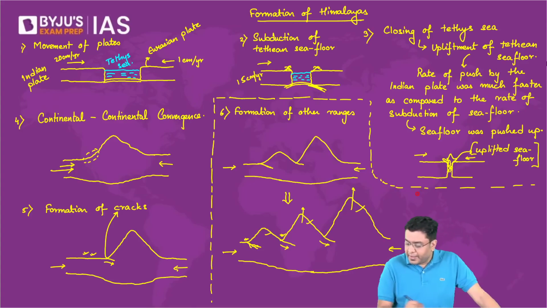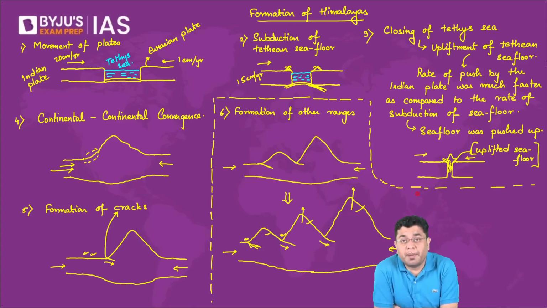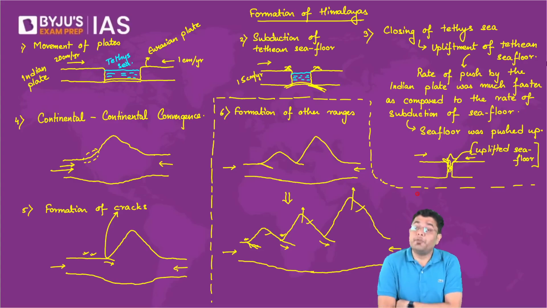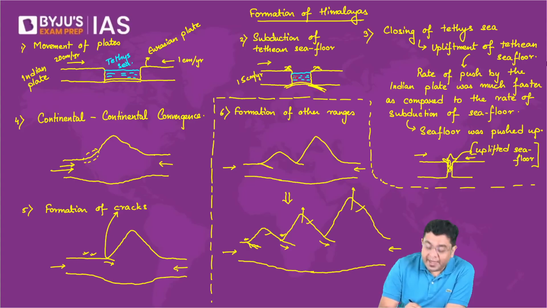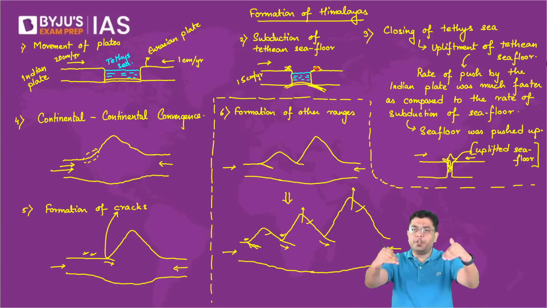Okay, so here, when we talk about the formation of the Himalayas, initially you had a stage where the Indian plate separated from Gondwana land and started moving north with great speed. Now, as it moved towards the Eurasian plate, there was a Tethys Sea which lay in between. Slowly and steadily, as the Indian plate continued its movement to the north, the Tethyan sea floor underwent subduction. And that subduction happened across both the Eurasian plate as well as the Indian plate, leading to volcanic eruptions across the margin of both of these plates.